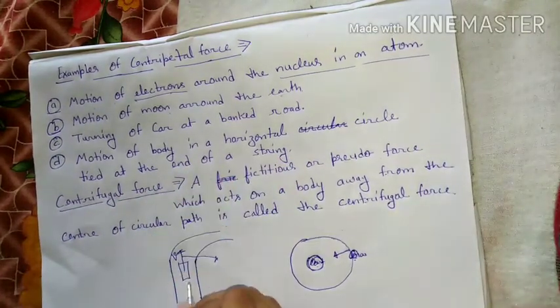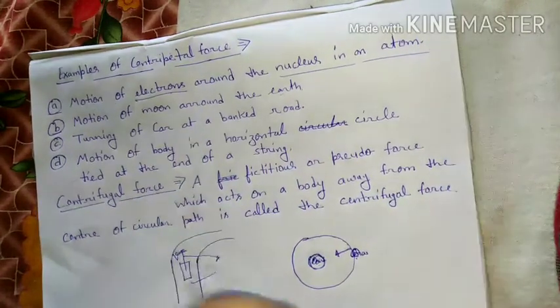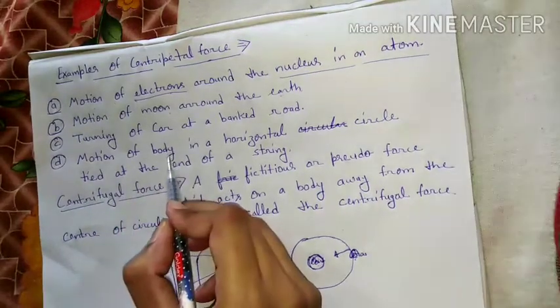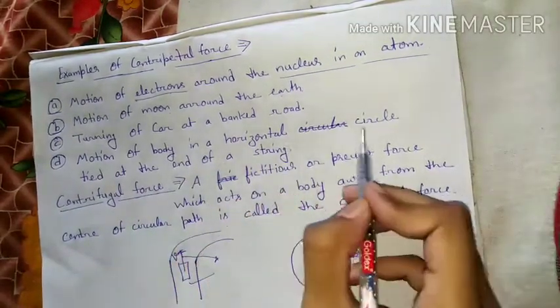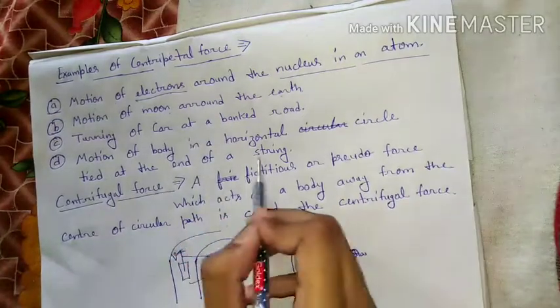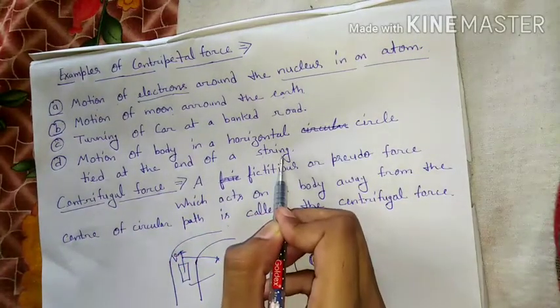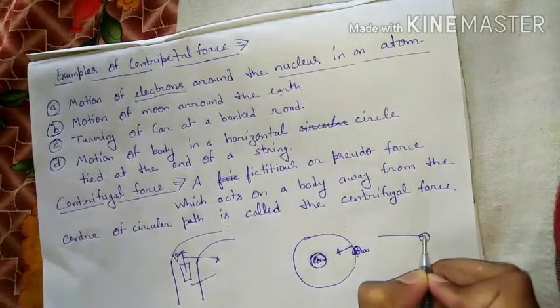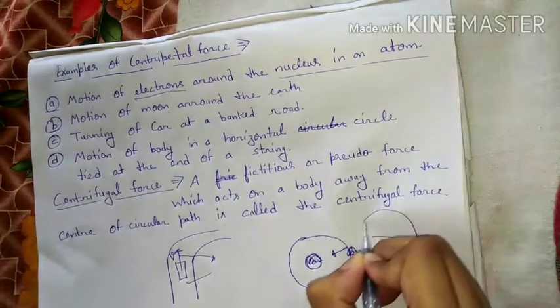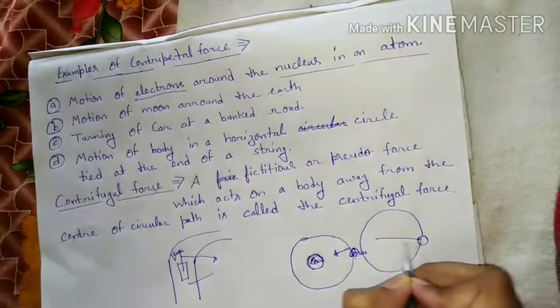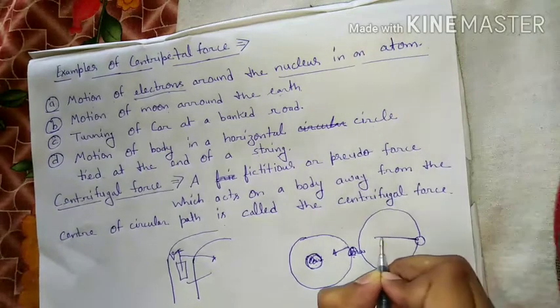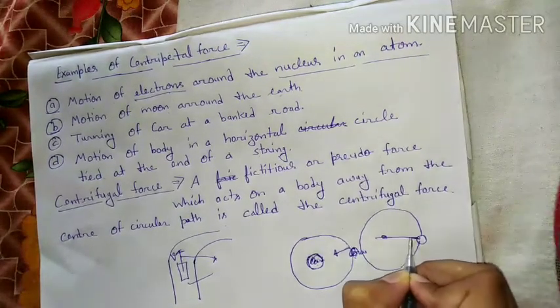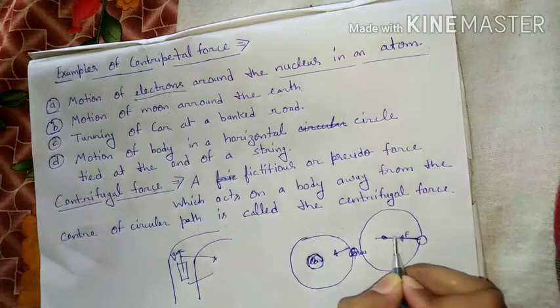This force is known as centripetal force. And our fourth example is the motion of a body in a horizontal circle at the end of a string. Suppose we have a string attached to a ball and it is moving in circular motion, then a force is acting towards the center through the string. This force is known as the centripetal force.